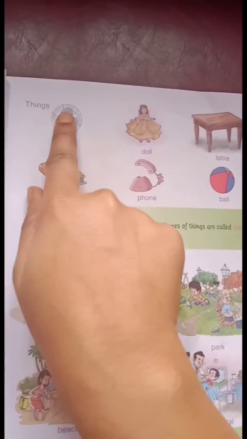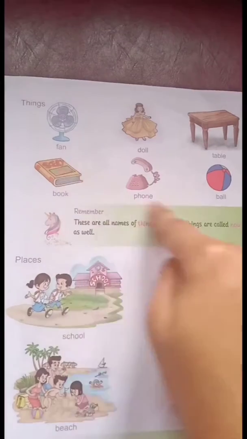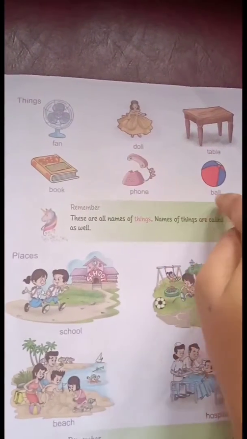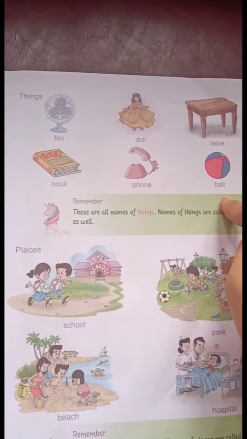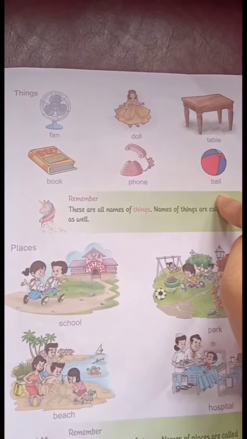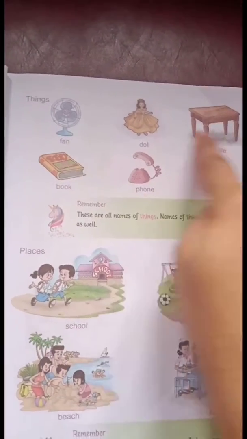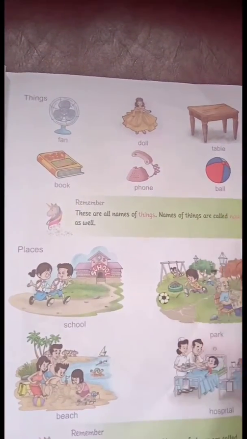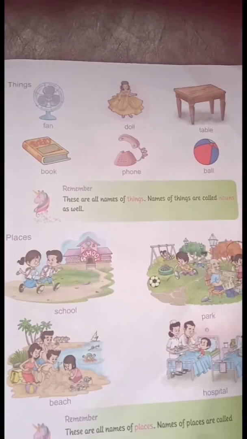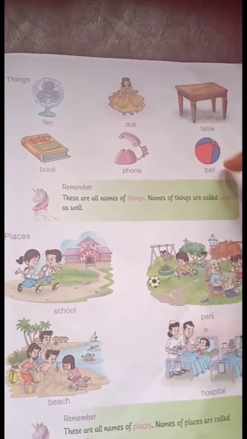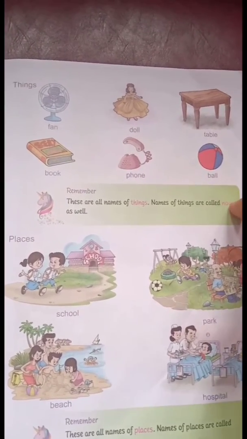Then let us move to things. There are so many things in this picture, and there's one thing common in all these pictures. Can you name that? These are all non-living things, and also these are all man-made non-living things. You have learned this in your science chapter recently, isn't it? So all these things are what? These are nouns.